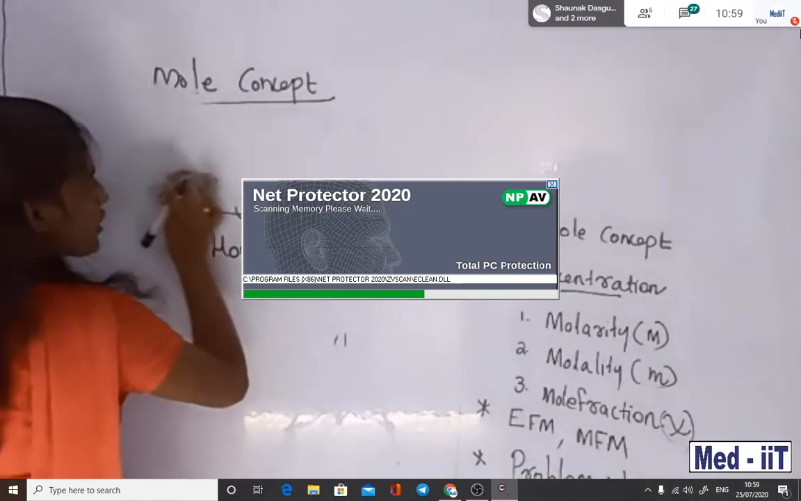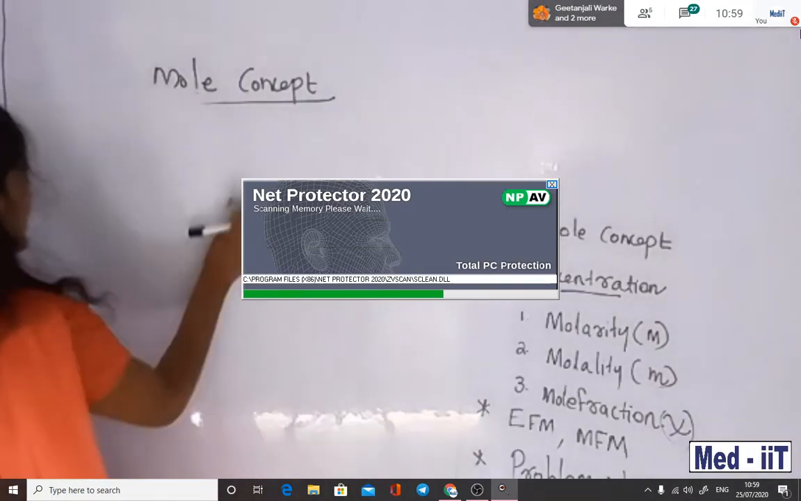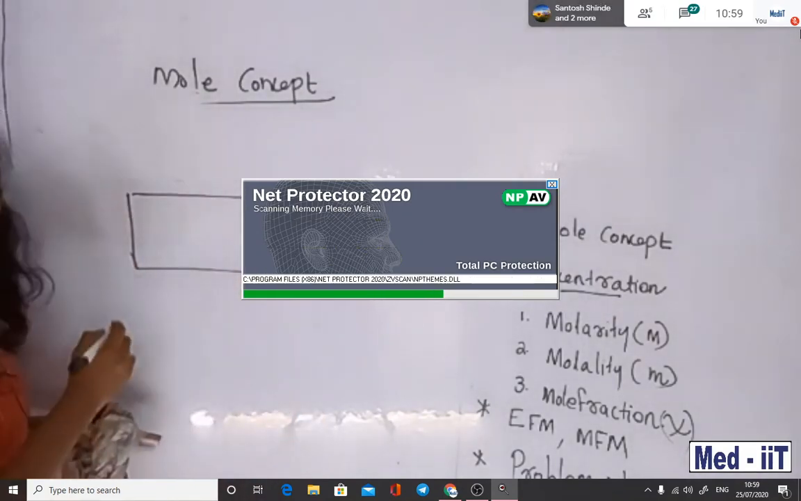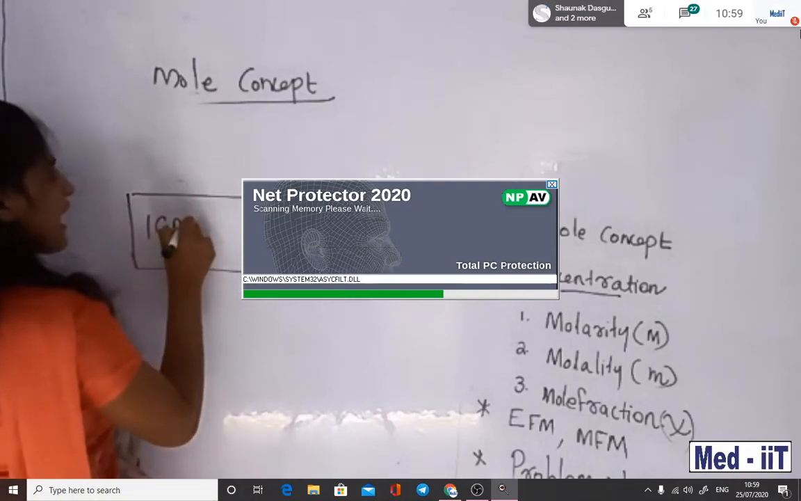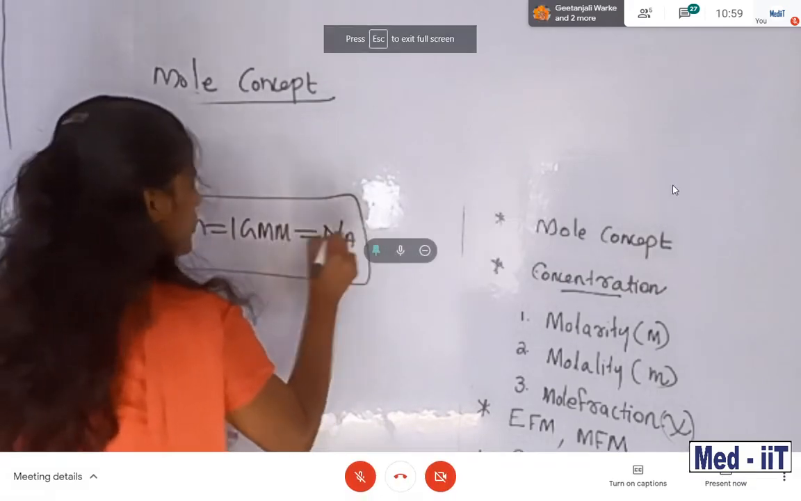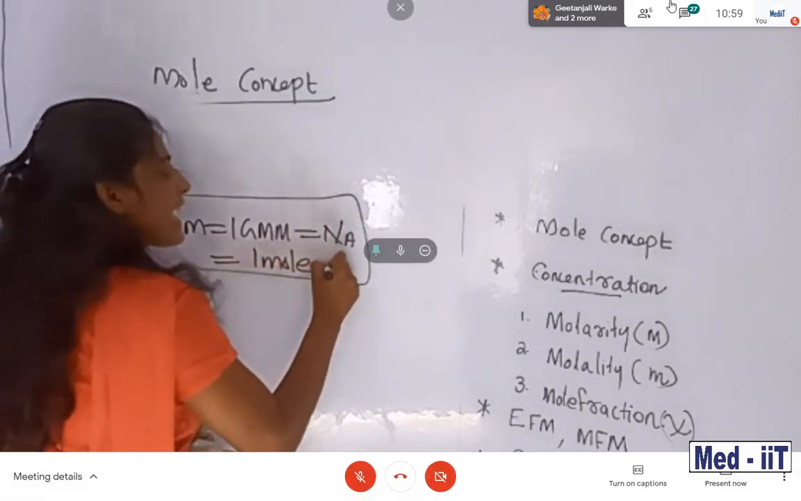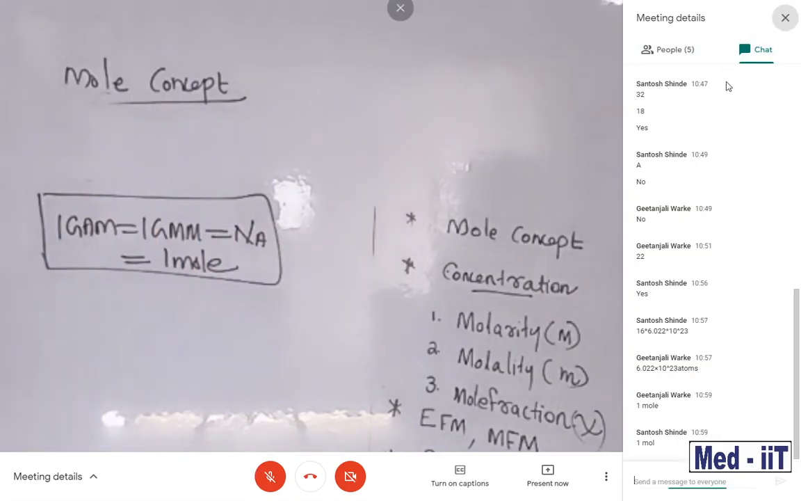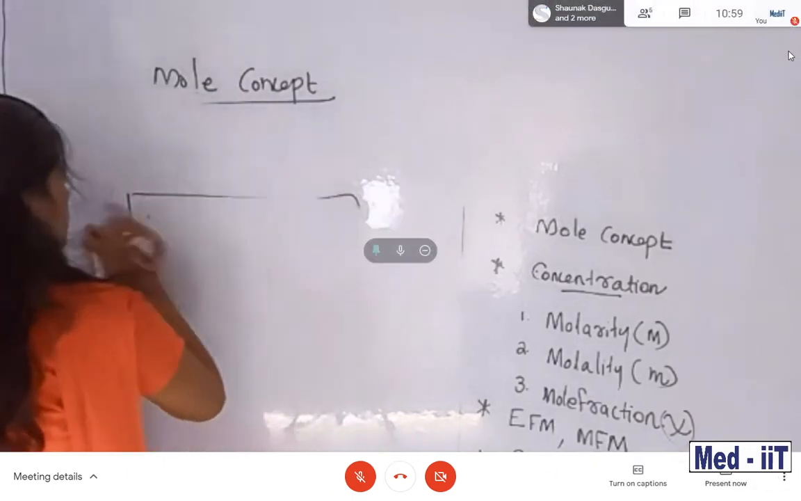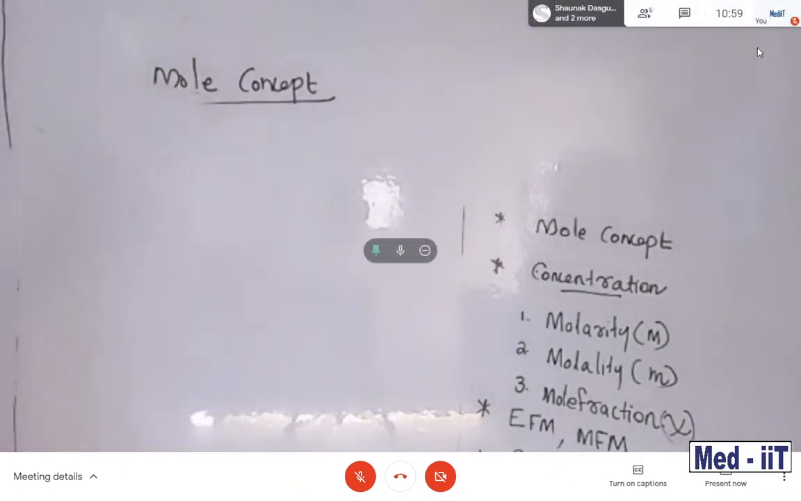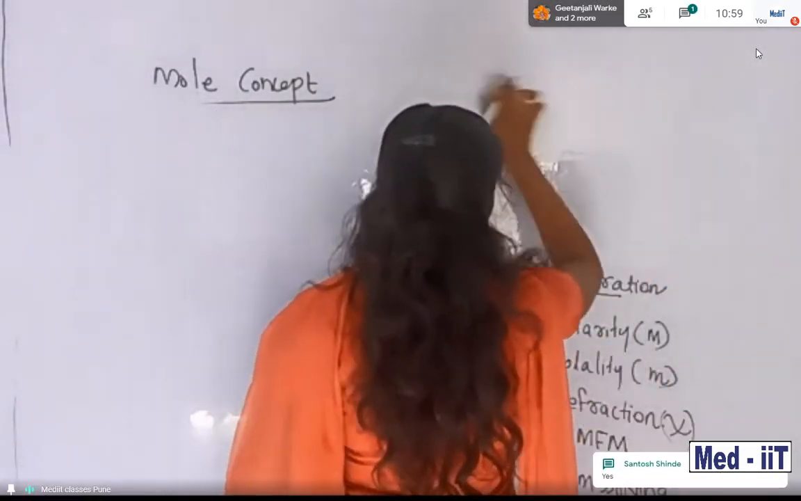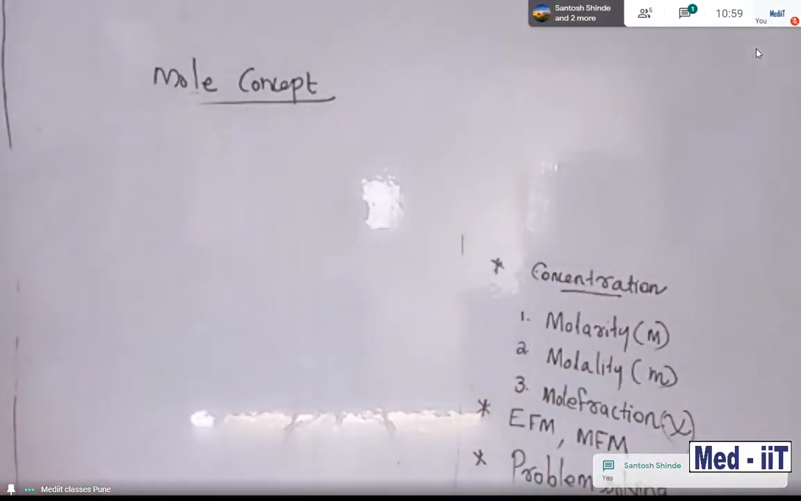That's why I told you, you want to memorize that equation given in your box. Once again I will point out, it's very important: 1 GAM is equal to 1 GMM, which is equal to Na, which is also equal to 1 mole. Keep this in mind. Santosh, now you are okay? So mole concept is almost over, right? This much is enough for you, right, students?